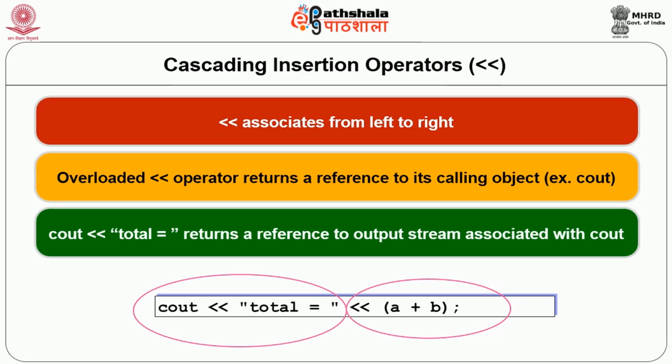So here first of all from left to right it will consider cout << total. So whatever this total is, it is inserted into the output stream, and then it will say << a + b. So it is as good as cout now << a + b. So now the value of a plus b will also be inserted into the output stream.